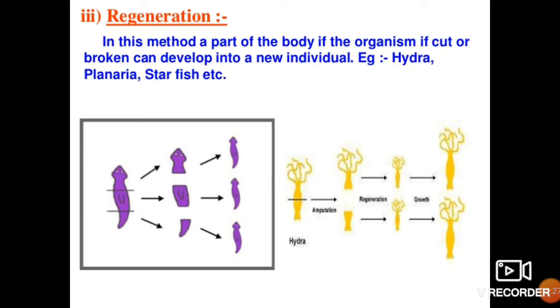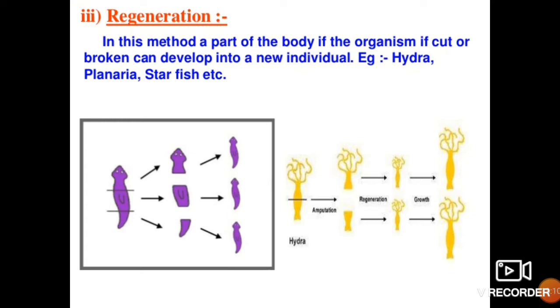Regeneration. In this method, a part of the body of the organism, if cut or broken, can develop into a new individual. Means in this mode of asexual reproduction, if an organism gets broken or accidentally cut into small pieces, a new part is formed from the very portion from where the organism was cut. In this diagrammatic view, you can very easily understand. Let us see that diagram. In the box, you will find this planaria organism.